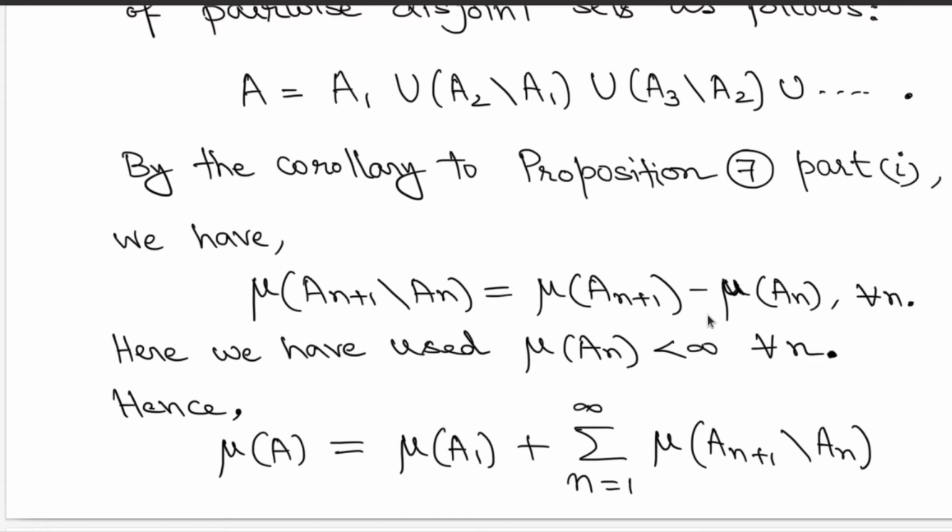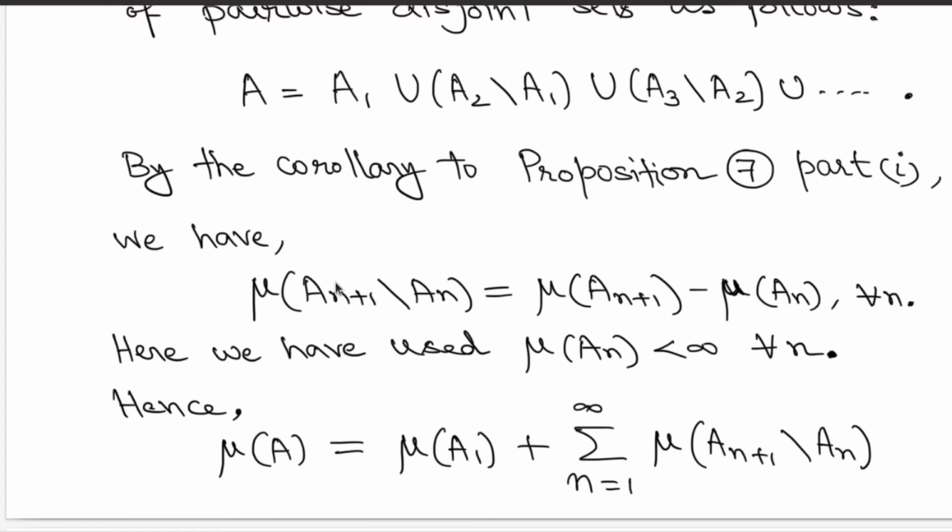This is true because of these two reasons. First, A_{n+1} is the disjoint union of A_n and A_{n+1} minus A_n. Just to repeat, A_{n+1} is the disjoint union of A_n and A_{n+1} minus A_n. So, you have these two sets pairwise disjoint.